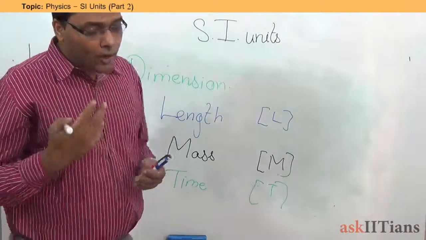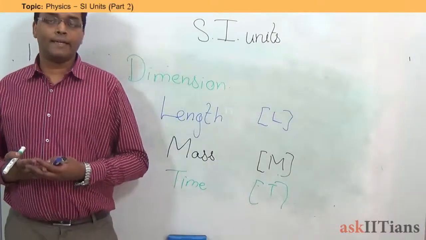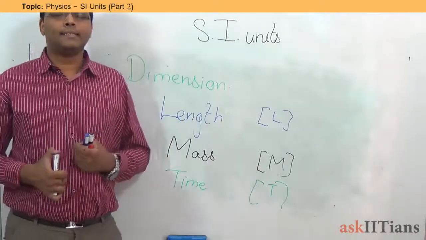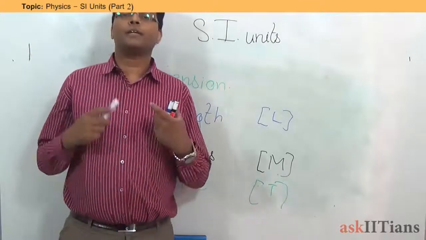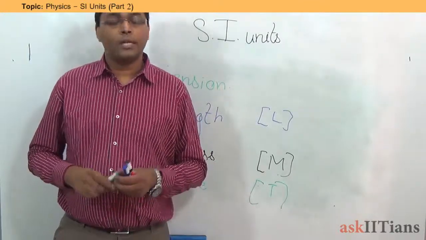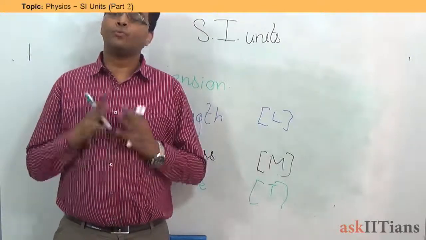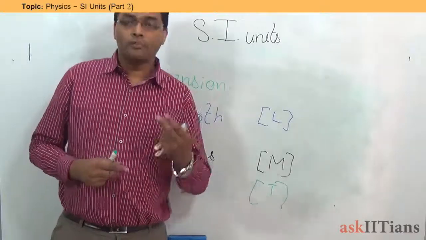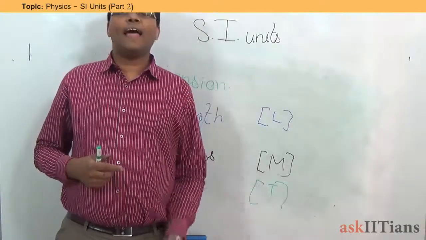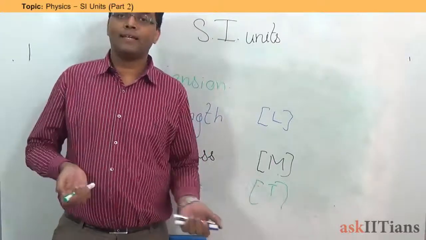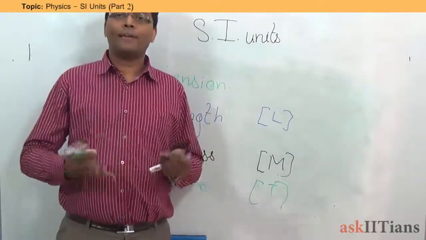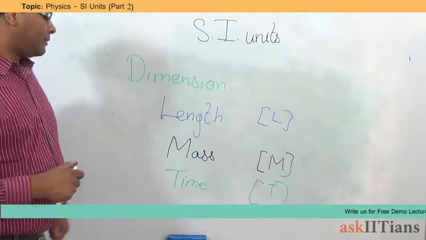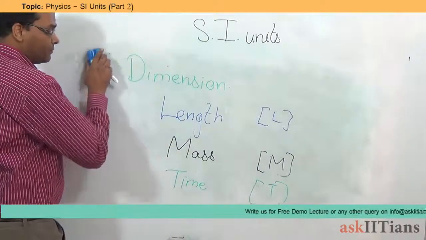Because when you are using any particular physical quantity, you have to play around with them. The foremost thing is this: if you are given a force and a velocity and you are asked to add them up, you cannot, because you can only add two quantities which have the same dimension. To put it precisely, you cannot add 1 meter to 1 second. You can multiply them, but you cannot add or subtract. Let me try to explain it further.